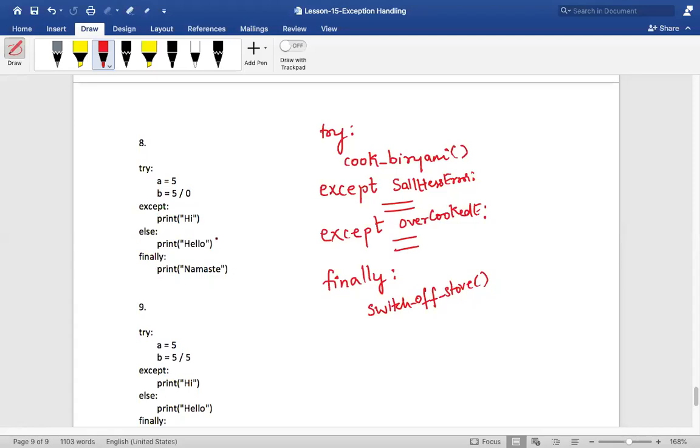Let me tell you one more example in technical terms. Suppose you are trying to open a file. You will write that in the try block, and opening the file may or may not be successful. You have to do certain things like removing all the memory that was allocated for those objects. All the cleaning up code can be written as part of the finally block. Now what is the output of this?